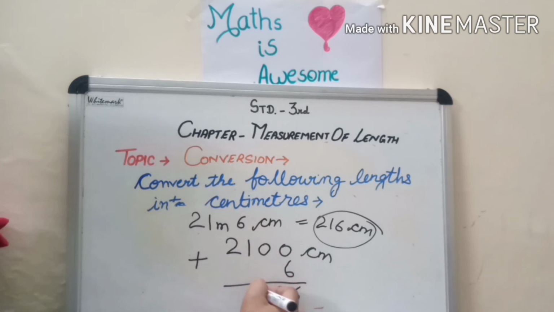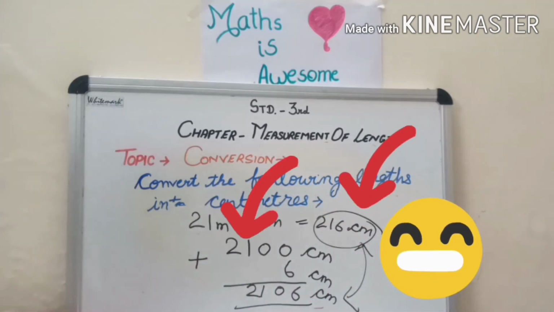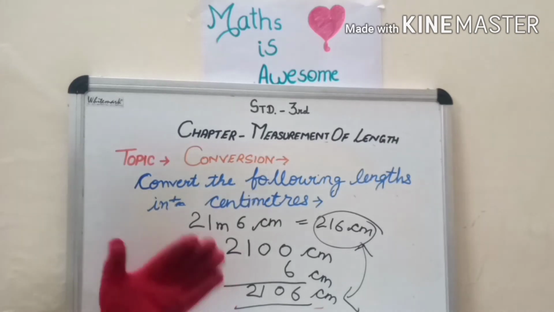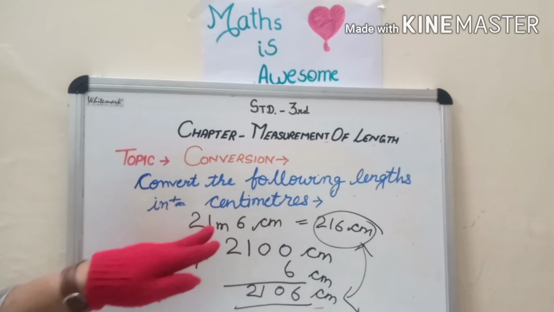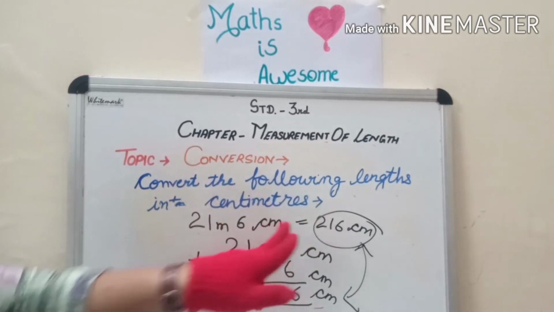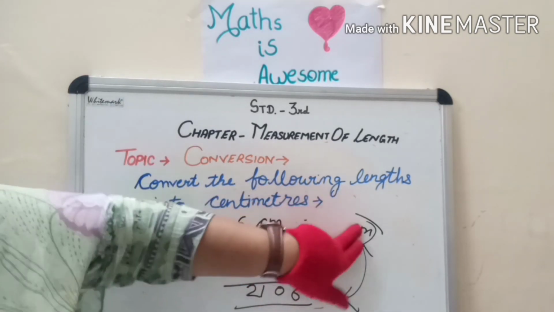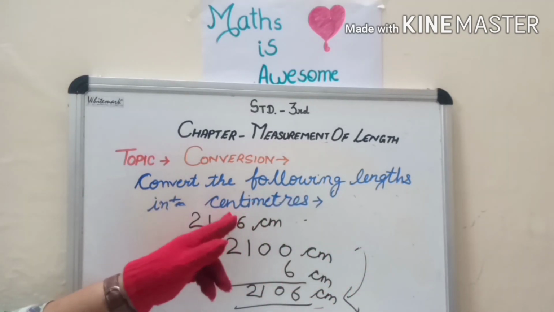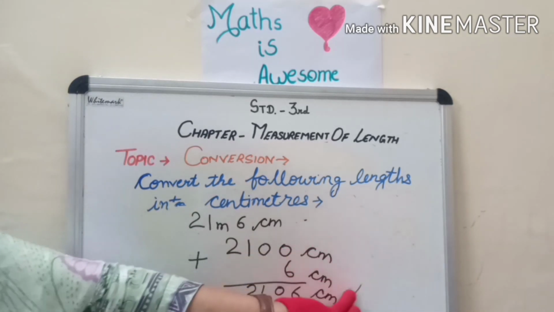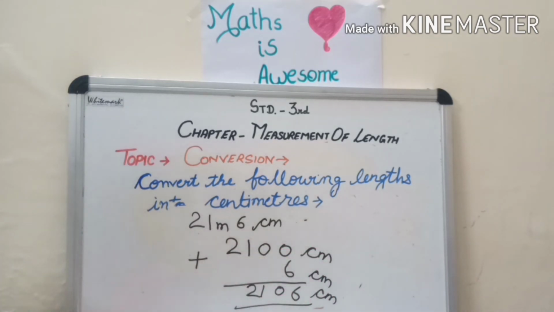and it will become 2106, children. Look at the difference between these two. You have written 216, but actually it is 2106, children. So never use that method where you simply remove m and write the answer. No, this is the wrong method. When there is any missing number, for example, a missing number at the tens place, instead of that tens place a 0 will be there. Okay children.